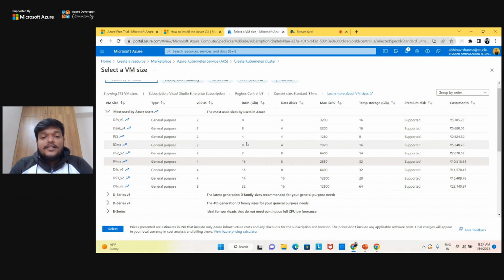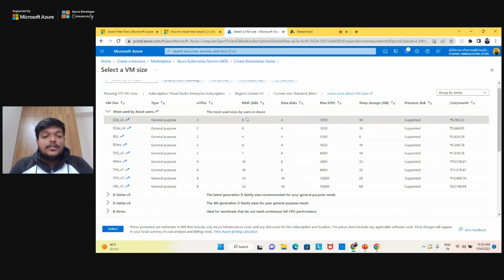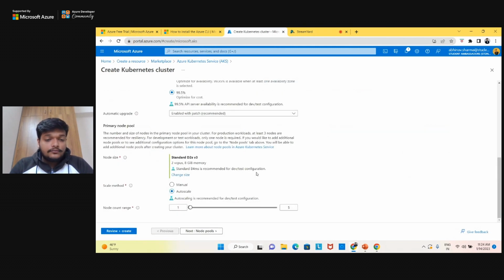And for demo purposes I still don't want this much. Also you can see that as you increase the RAM and the CPU, the cost is also increasing. So depending on your workload, you can select it. I can just go with this 2-core CPU and 8 GB RAM. That is an ideal selection for me. I don't need much.